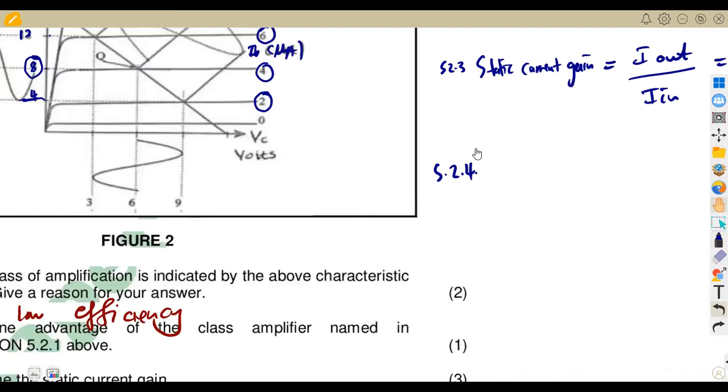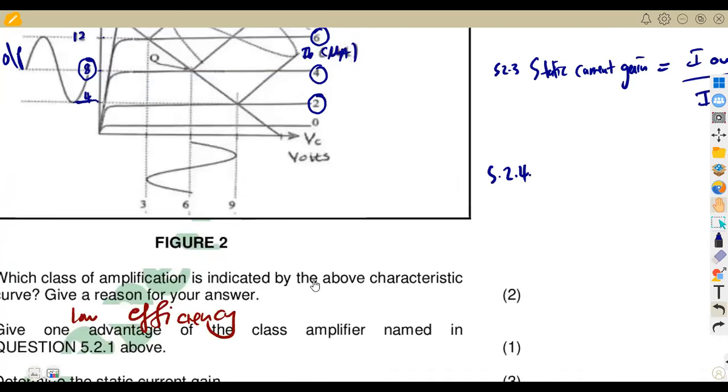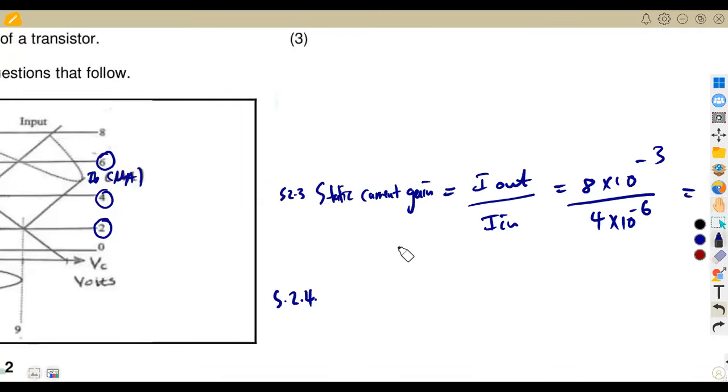Then 5.24 is again on the gain, but this one is a dynamic gain. The moment we talk about dynamic gain, it is the change in current at the output over the change in current at the input. That's for dynamic. I'm just going to write this in short, guys.